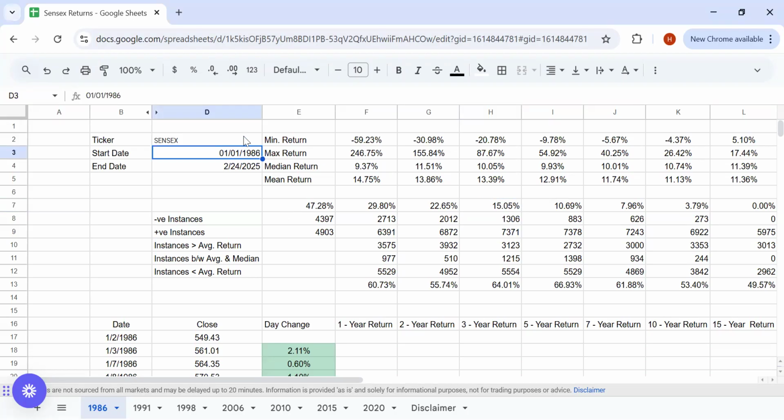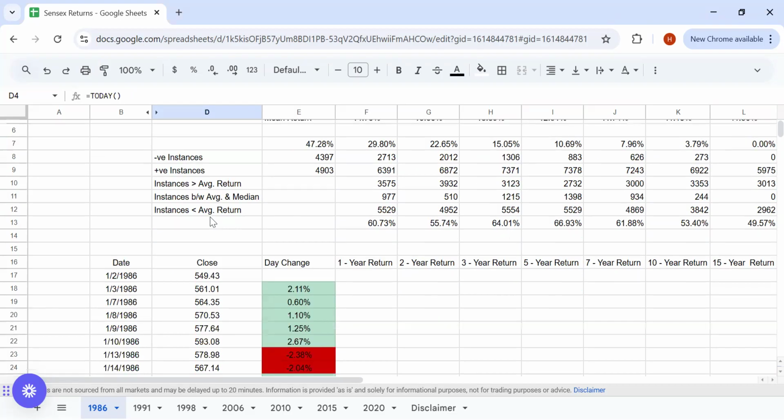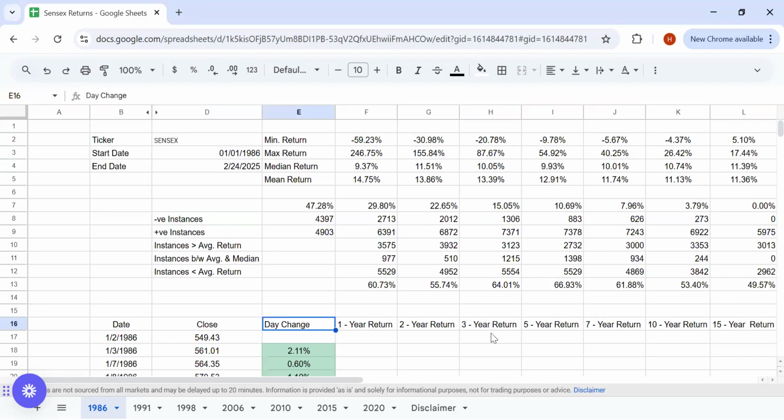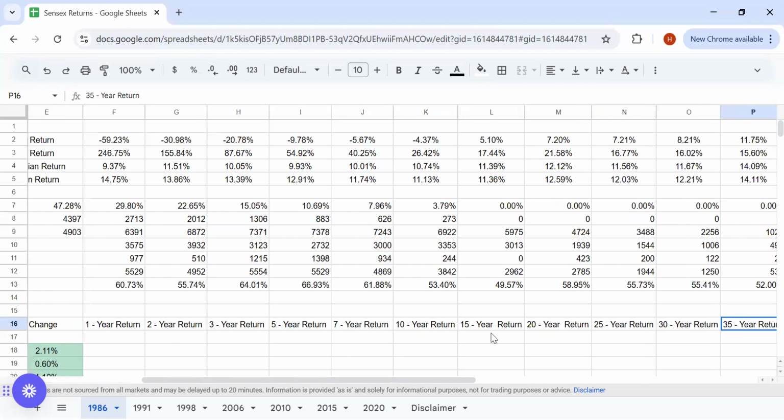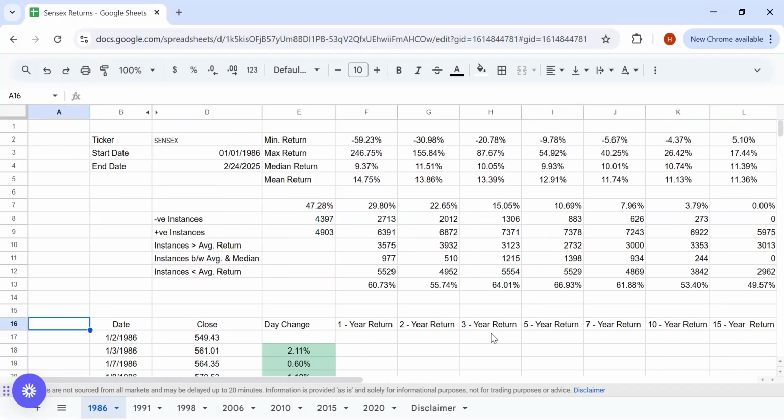This is the data which I took from Google Finance, available from 1986. I have taken it till the present date, and then I have calculated the rolling returns for 1 year, 2 years, 3, 5, 7, 10, 15, 20, 25, 30, and 35 years. Overall, it is 39 years of data. For 1 year return, there are over 9,000 instances actually.